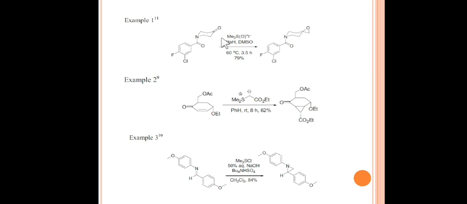Understood? If there is only one reactive site, whether it is stabilized or unstabilized, it will react at that site, and even though it is stabilized, we get an epoxide ring.